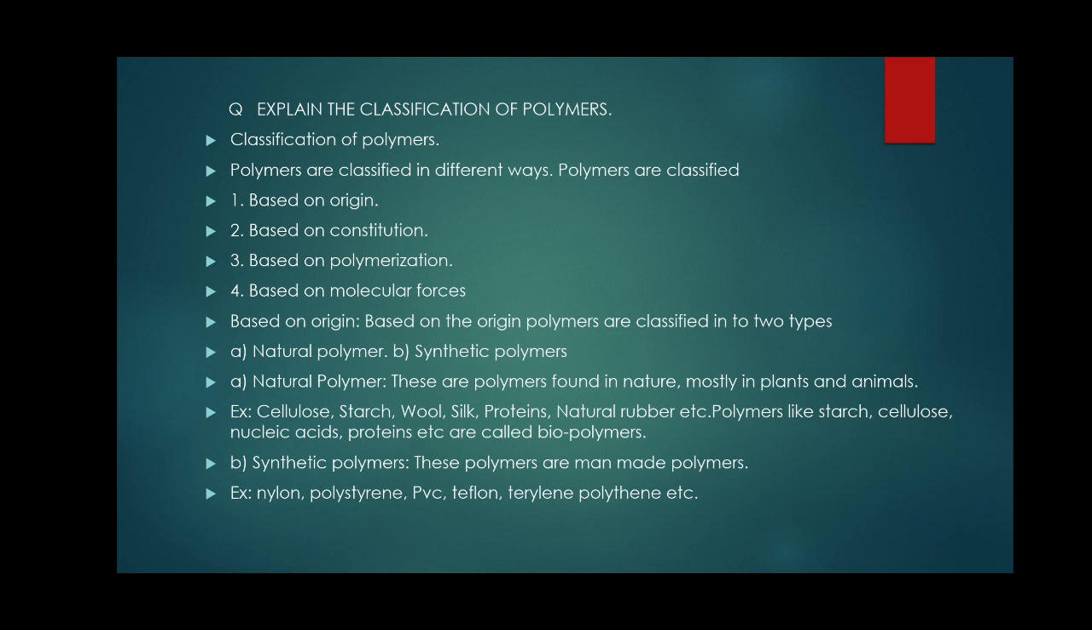Synthetic polymers are artificial or man-made. Examples are nylon, polystyrene, PVC, Teflon, Terylene, polythene, etc. These are the chemical names you have to remember. Nylon is a chemical name, used for cloth. Polystyrene, then PVC, used for plastic pipes. Teflon is also a plastic.